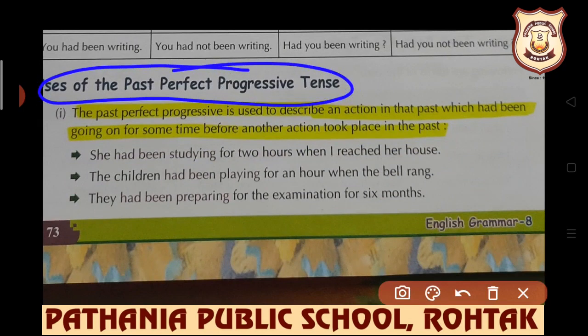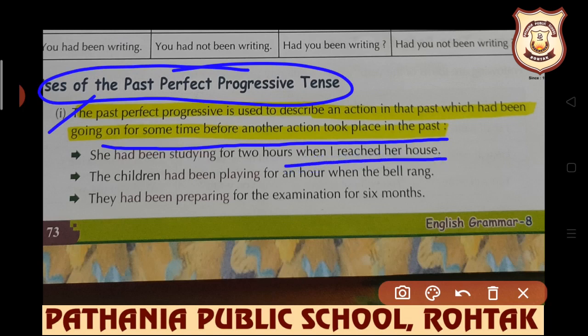The very first use is the past perfect progressive is used to describe an action in the past which had been going on for some time before another action took place in the past. He had been studying for 2 hours when I reached her house. The children had been playing for an hour when the bell rang.